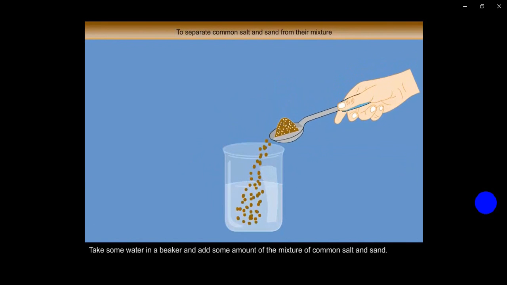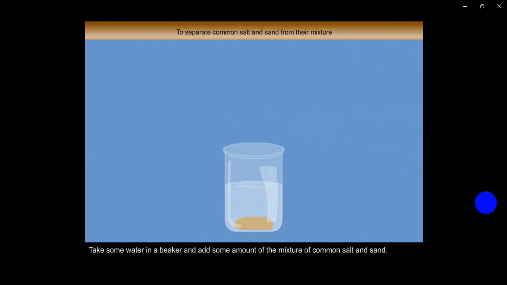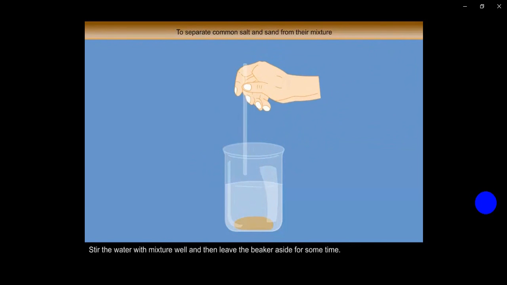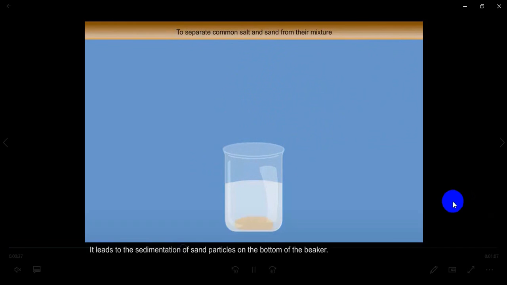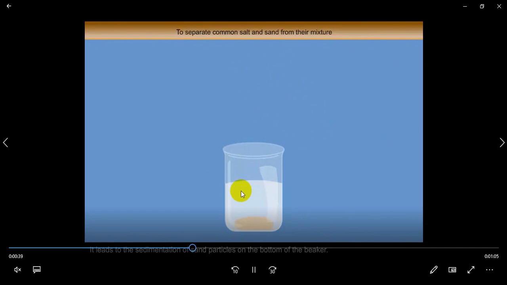First we will put the salt and sand, mixed together, inside here and we mix them completely, so the salt will dissolve but the sand will not dissolve, it will settle out. Do you see here the sand? So the salt dissolved and the sand settled to the bottom.